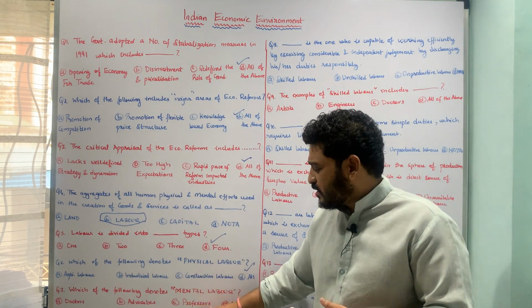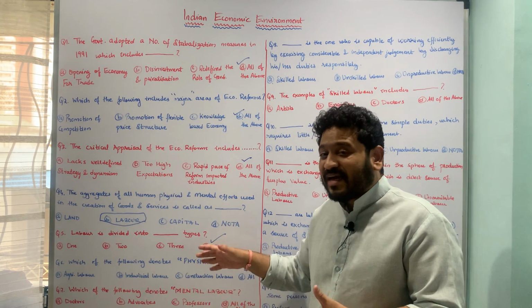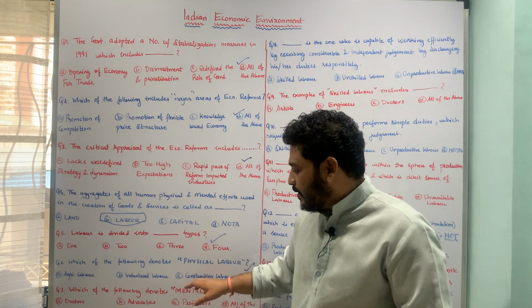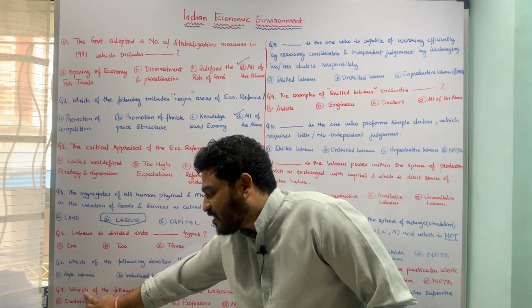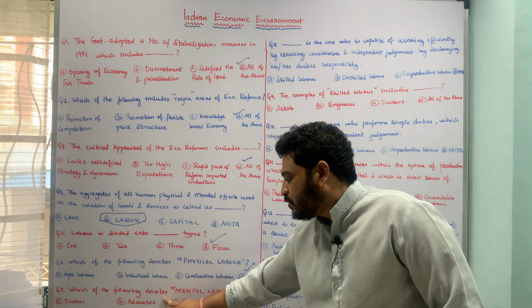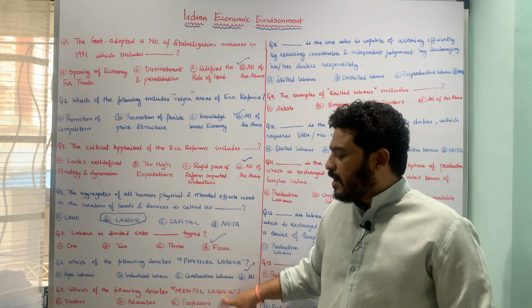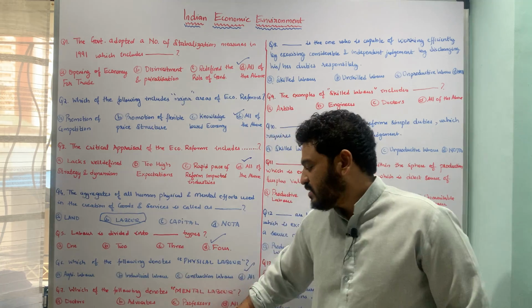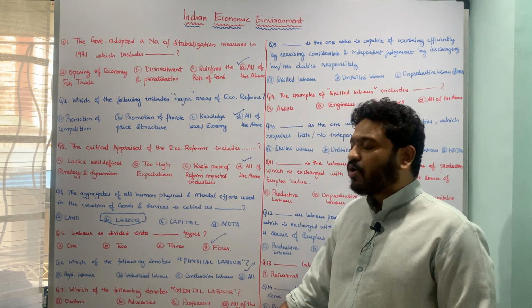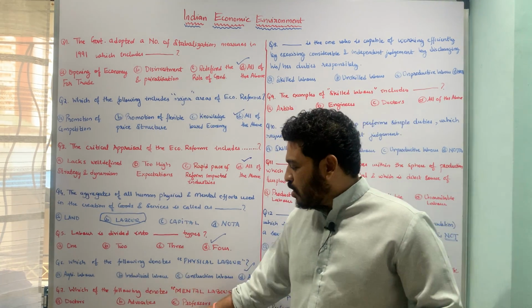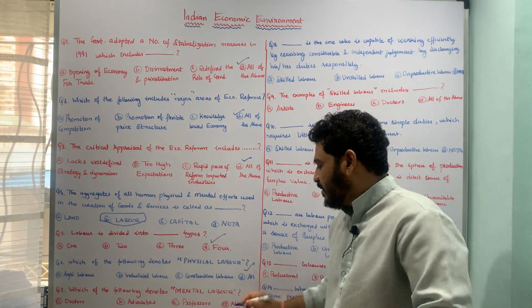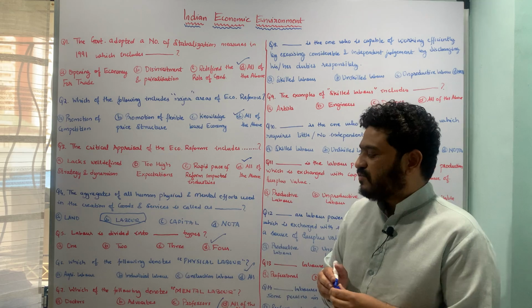Let us now move to the next part of the first type, which is the mental labor type, and the question is framed in this fashion: which of the following denotes mental labor? And the underlying options are A, doctors, B, advocates, C, professors, and D, all of the above. So in a sense, all of these are examples of mental labor.